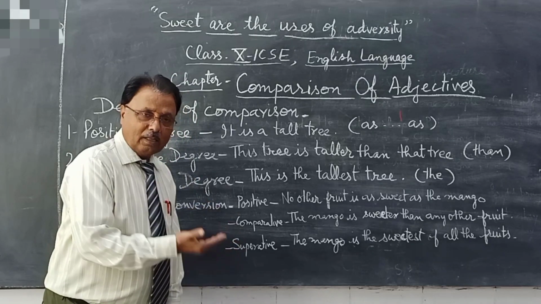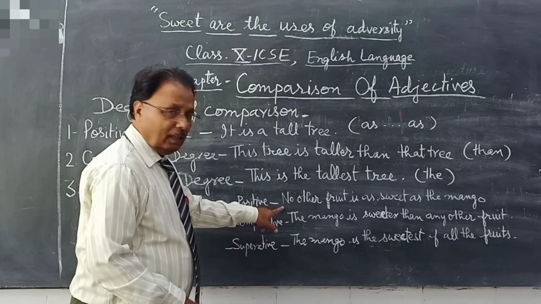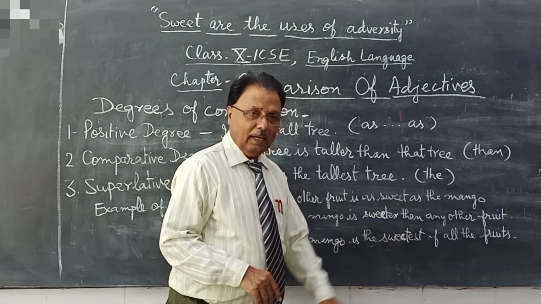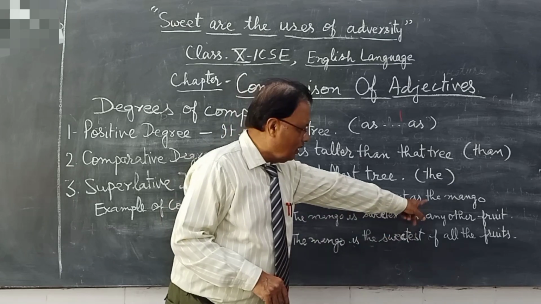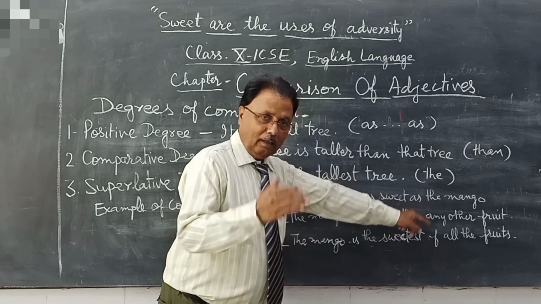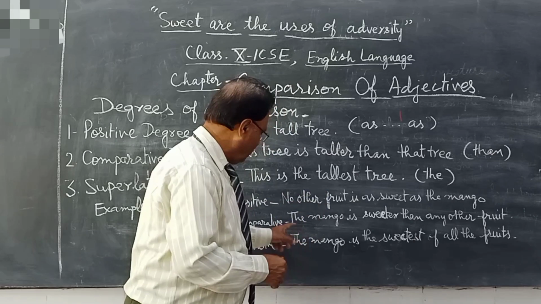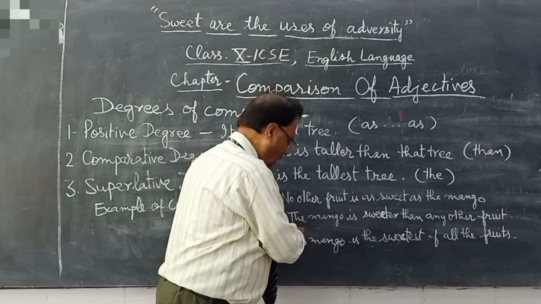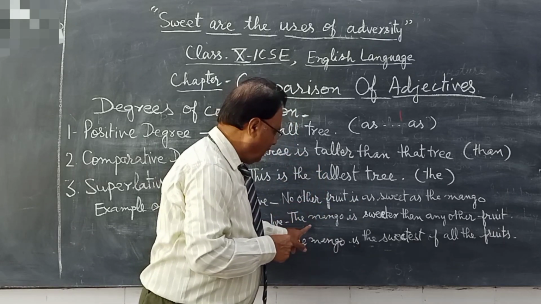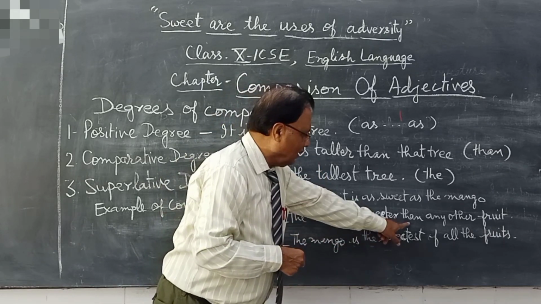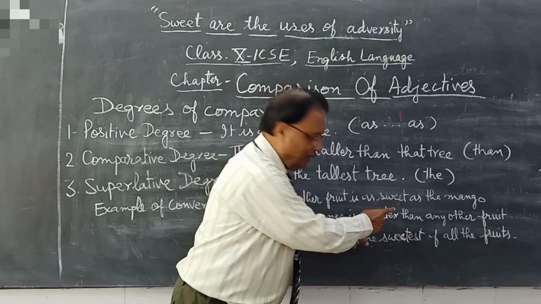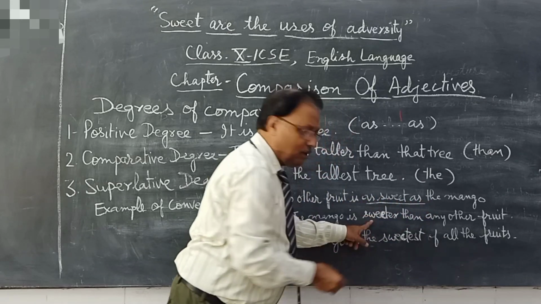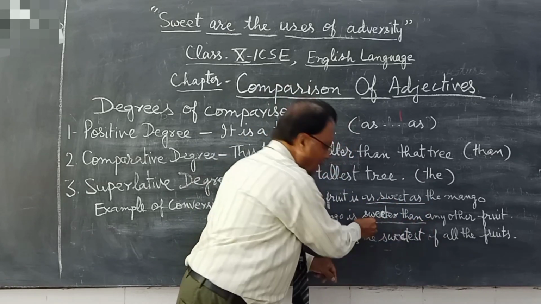I repeat this again. Look at the positive degree sentence: no other fruit is as sweet as the mango. Here the mango is sweet. If we convert it into comparative degree, then we bring mango from there to the subject place. The mango is sweeter than. In place of as sweet as we will use sweeter than.